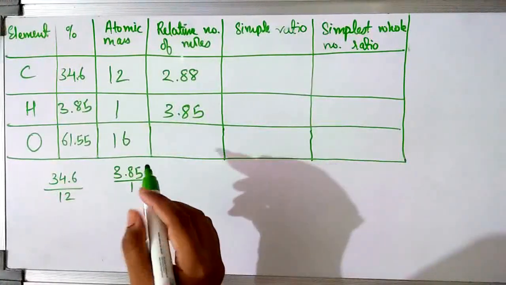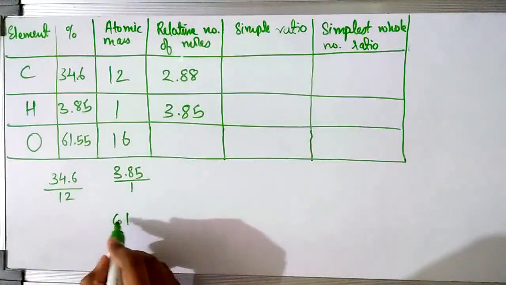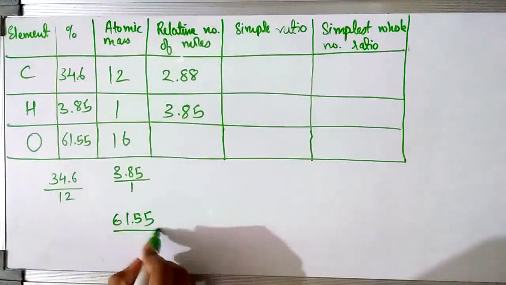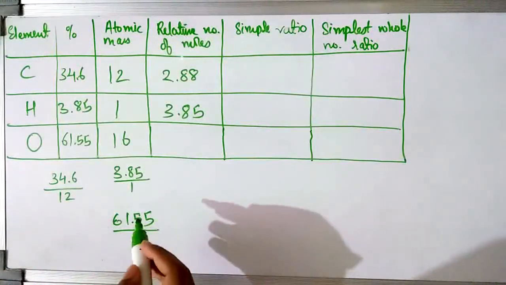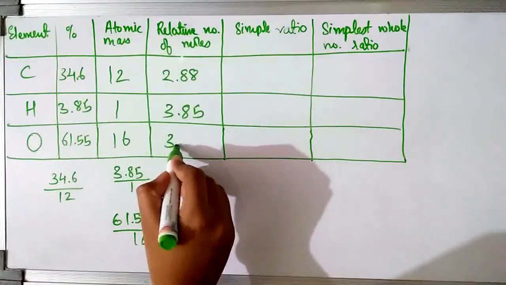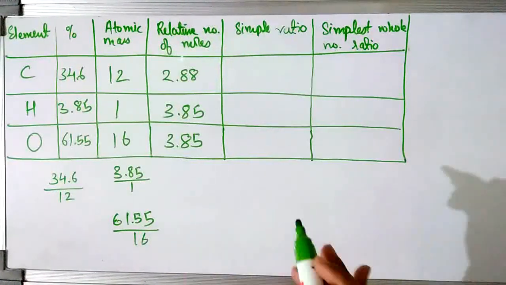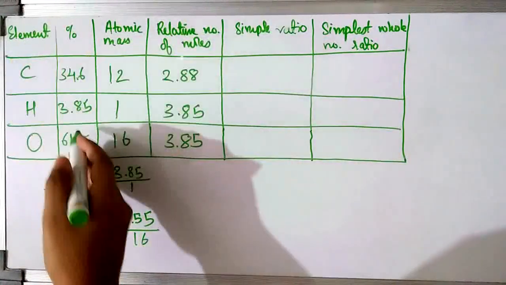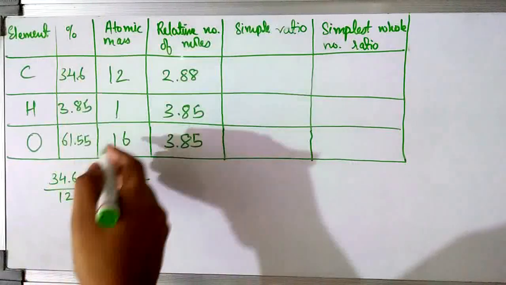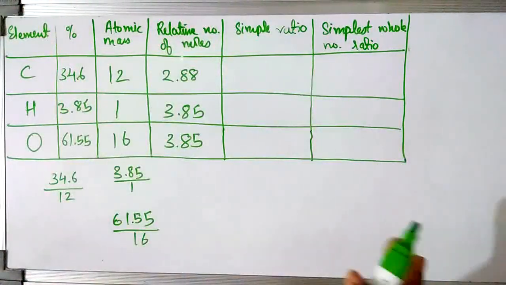Now for oxygen, again the same thing: 61.55, which is the percentage given to us, divided by the atomic mass, that is 16. When we do that, we get the answer to be 3.85 again. So these are the relative numbers of moles that we calculated just now. They are calculated by dividing the percentage given to us in the question by the atomic mass of the particular element. The same procedure has to be followed in each and every question.